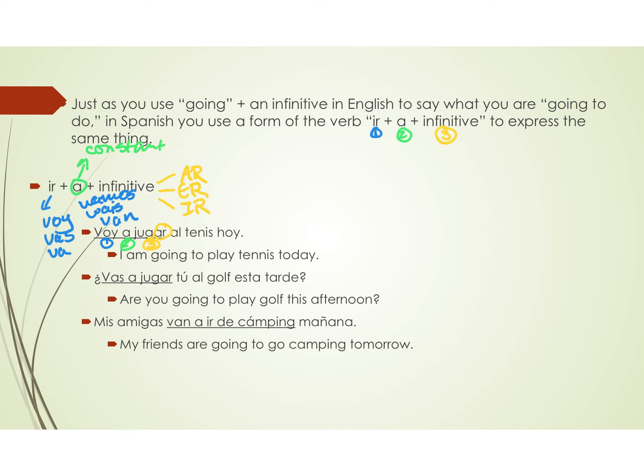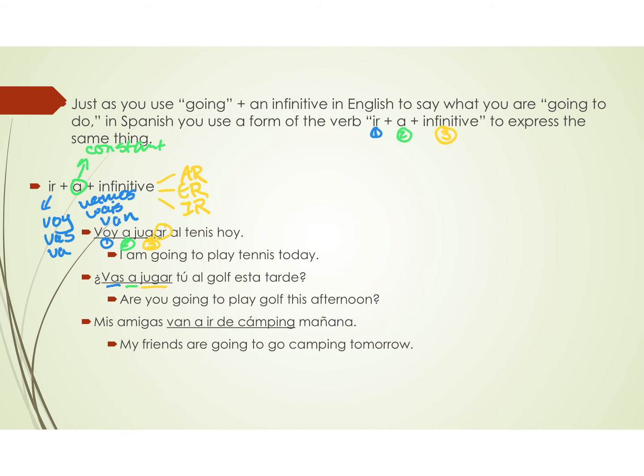Taking a look at our second example, we've got vas, a conjugated form of ir. We've got a, which is our constant, and jugar all over again. So vas a jugar tú al golf esta tarde means, are you going to play golf this afternoon?